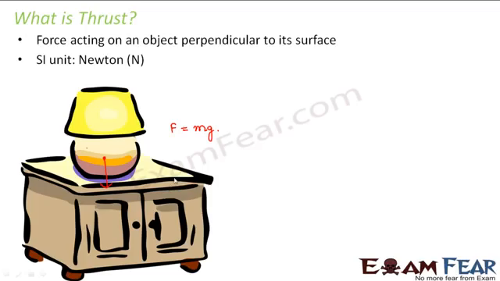So that means this lamp which is there, the weight of the lamp is nothing but a force which is actually acting on the table. So this force is acting perpendicular to the surface of the table. So this force is known as thrust. So thrust is nothing but a different name for force acting perpendicular to a surface, right? So we see that this is the thrust.